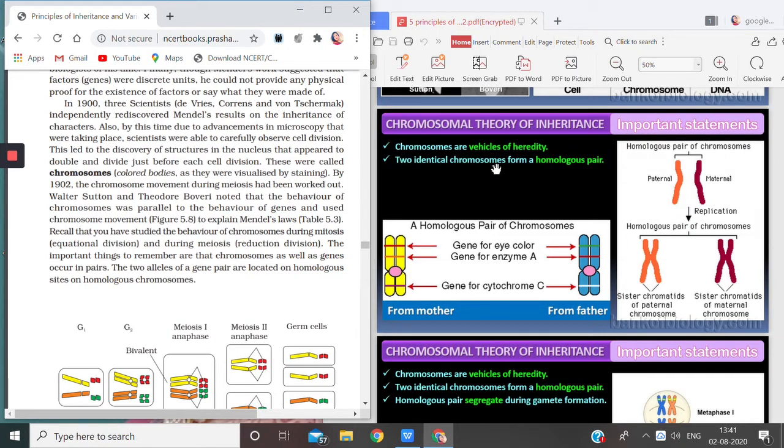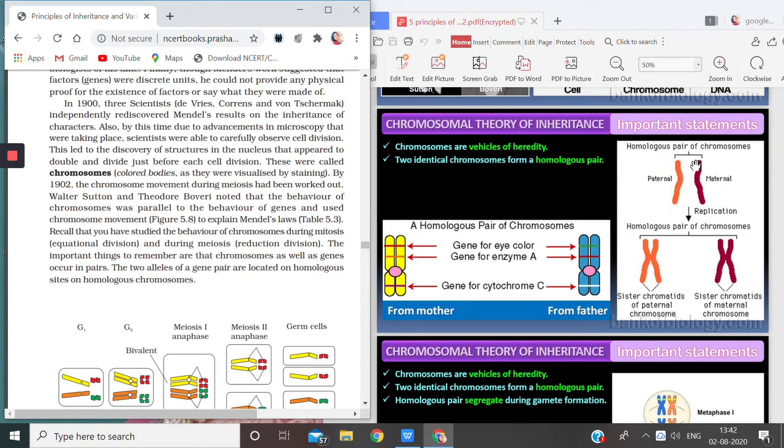Two identical chromosomes are known as a homologous pair. Here you see a homologous pair of chromosomes: this one is paternal, from the father, and this one is maternal, from the mother. We always get one chromosome from each, because gametes are always haploid and contain only one set.